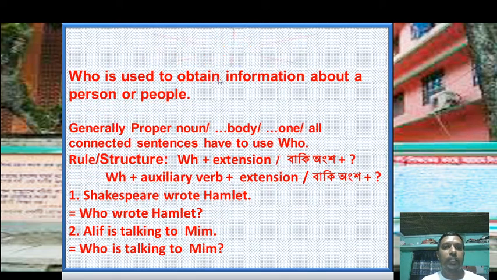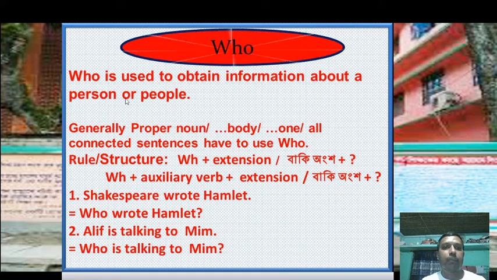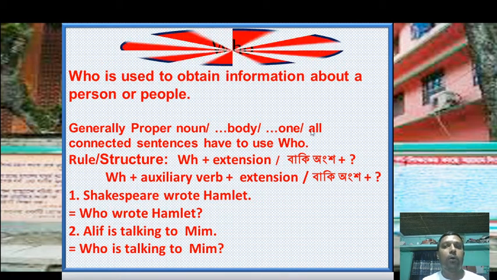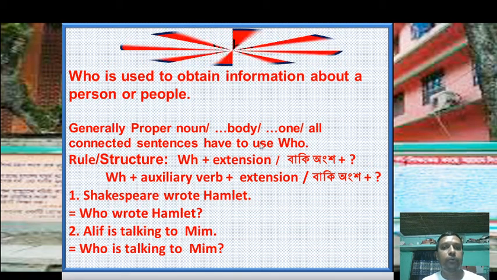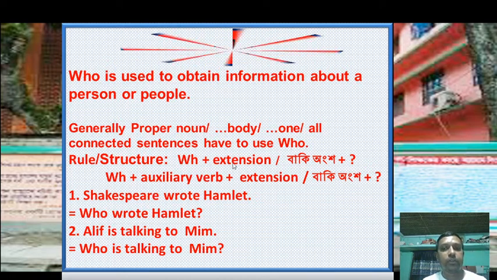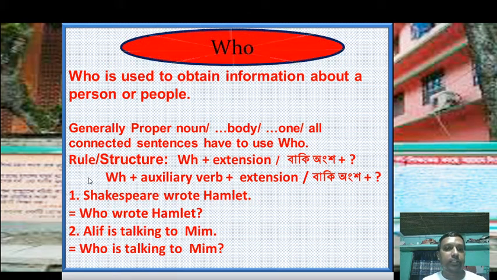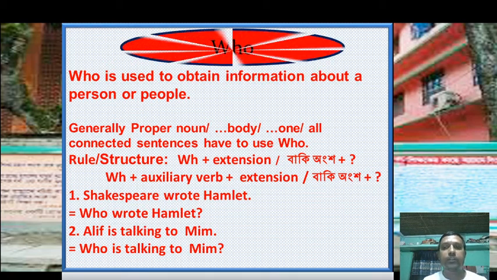Who is used to obtain information about a person or people. Generally, for a proper noun or body-connected word or one-connected word, or all such connected sentences, you have to use who. Rule or structure: WS plus extension plus note of interrogation. Or another structure is WS plus auxiliary verb plus extension plus note of interrogation.